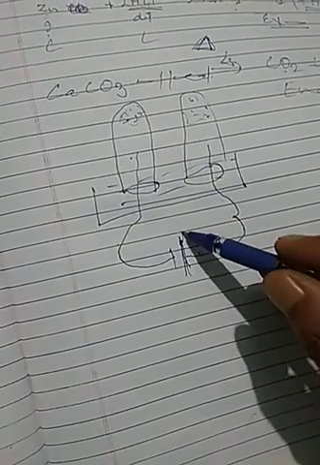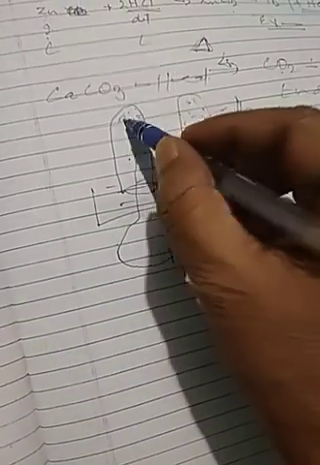The test tube which is connected in this terminal will be hydrogen gas and this one will be oxygen gas. So there are many chemical reactions. In detail you will see in class 10.